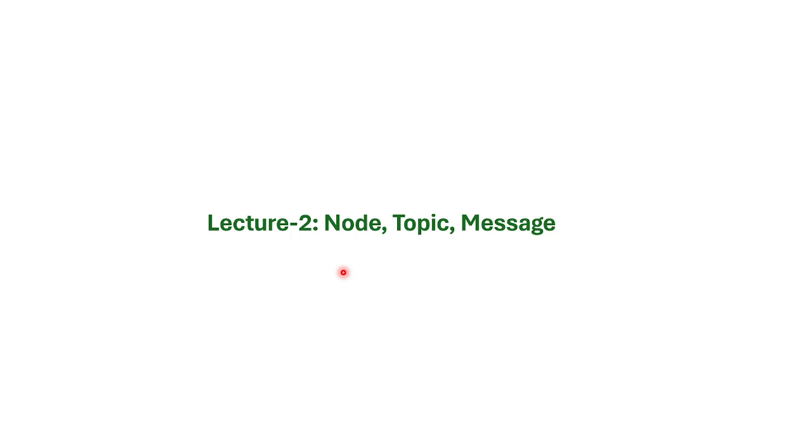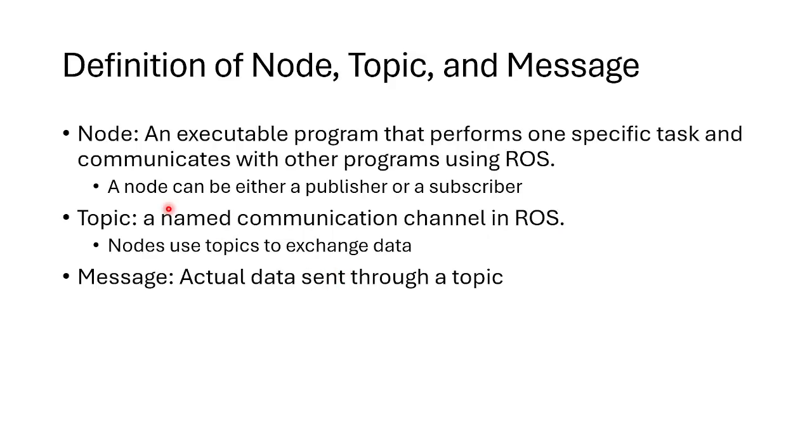So this lecture is on node, topic, and message. So here are the definitions. A node is an executable program that performs one specific task and communicates with other programs using ROS. A node can be of two types. It can be either a publisher or a subscriber node.